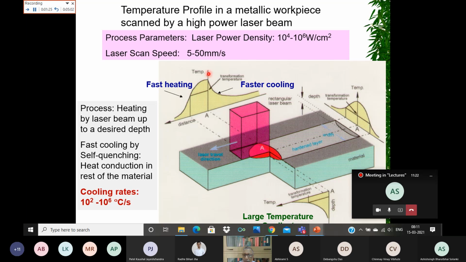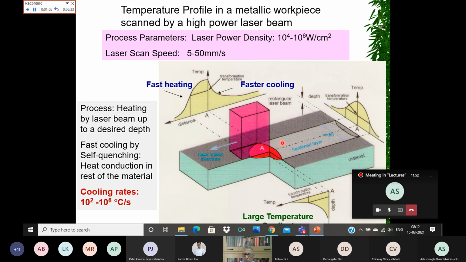As the beam is propagating, because of heat conduction some material ahead of the laser beam is also going to get heated up, and where the laser beam is momentarily present, the temperature is going to be maximum. In the trailing edge, the temperature is going to go down very fast because of the cooling.